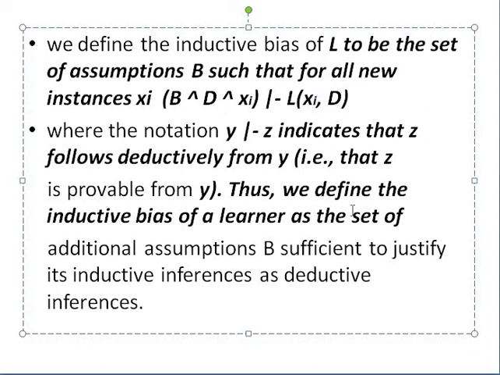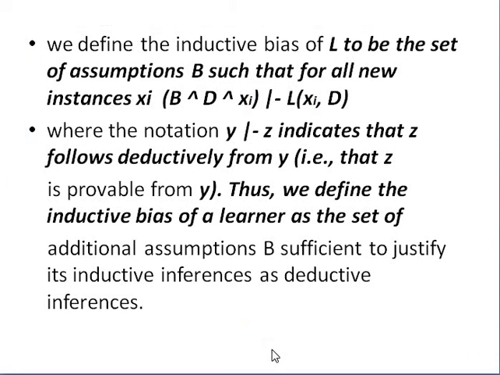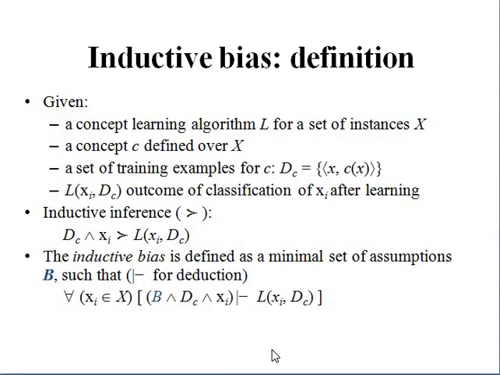Is that clear? And thus we define the inductive bias of a learner as a set of additional assumptions sufficient to justify its inductive inferences as deductive inferences. What deductive reasoning and inductive reasoning mean, we specify next with the definition and notation. First, once again we are defining inductive bias, and after that, how we represent the notations.